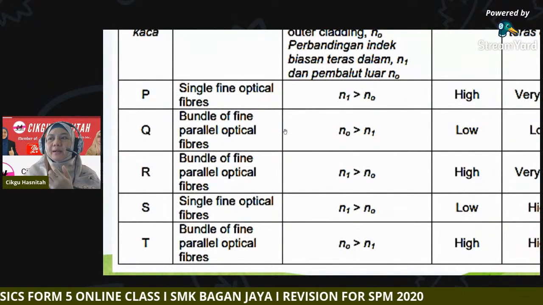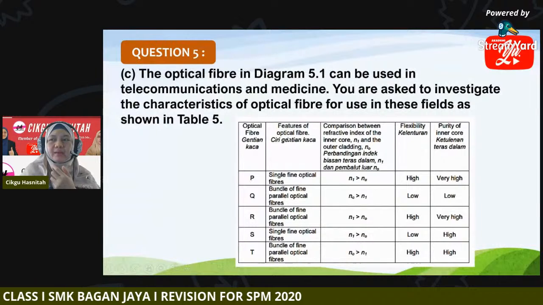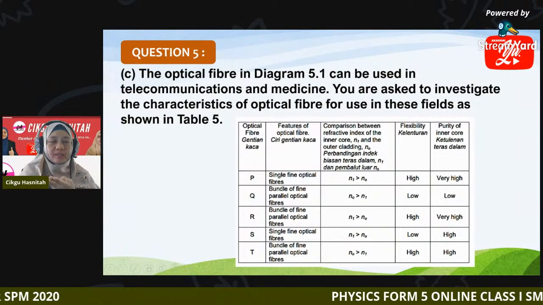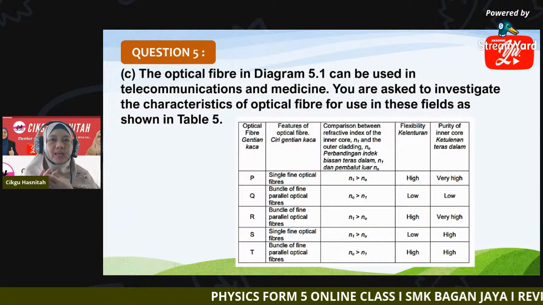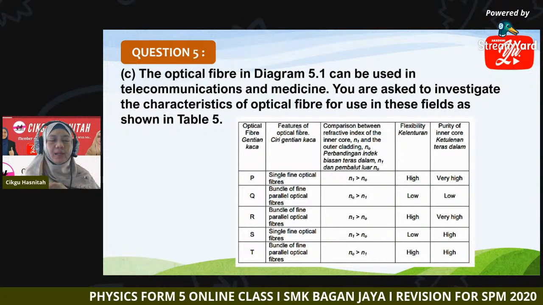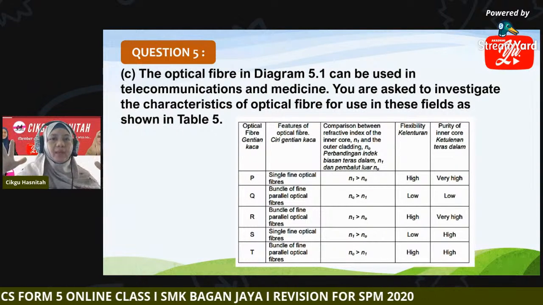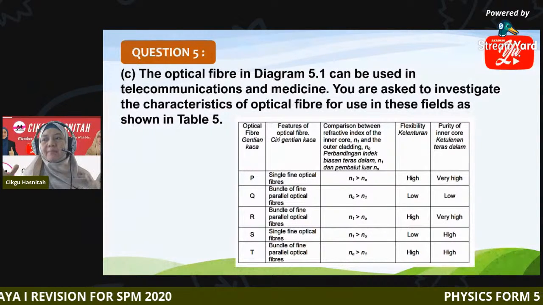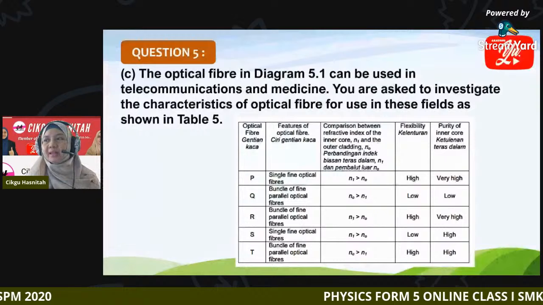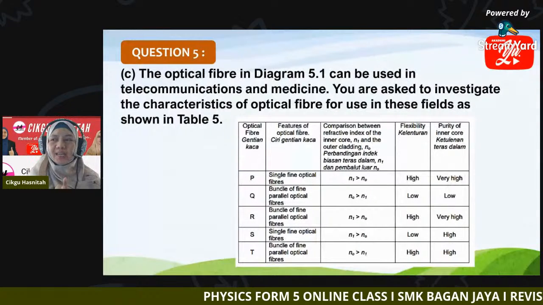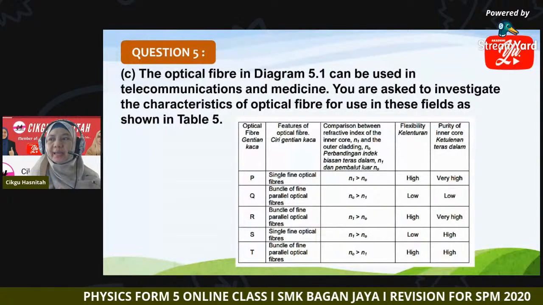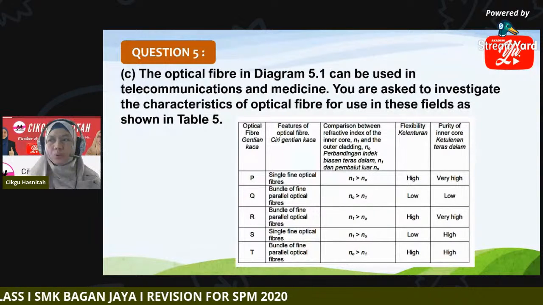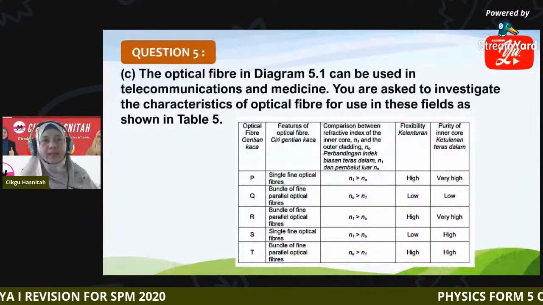And this table comes together with the characteristics. First characteristic is the features of the optical fiber. So you have two choices: either to use a single fine optical fiber or to use a bundle of fine parallel optical fiber. Second characteristic is comparison between the refractive index of the inner core and the outer cladding. So you are given N1 greater than N0, and N0 greater than N1.